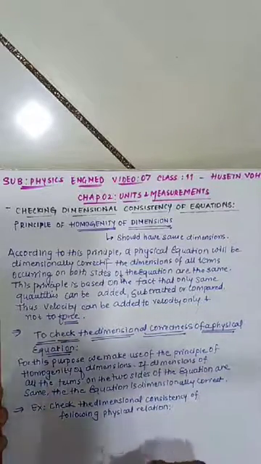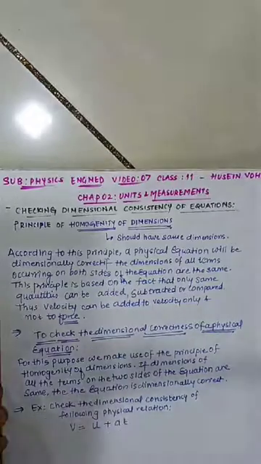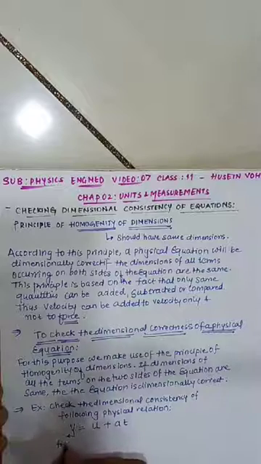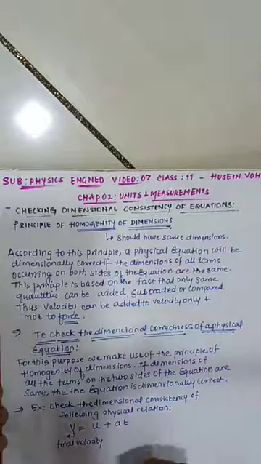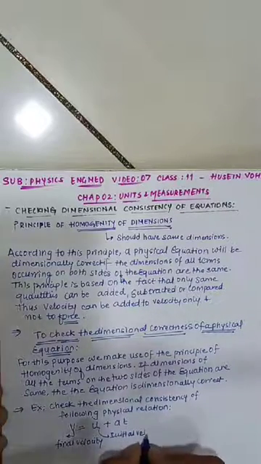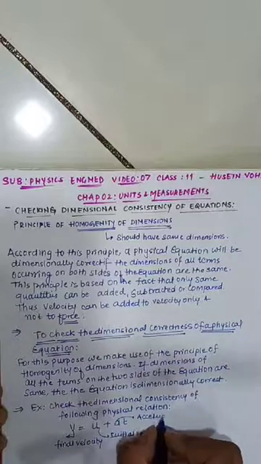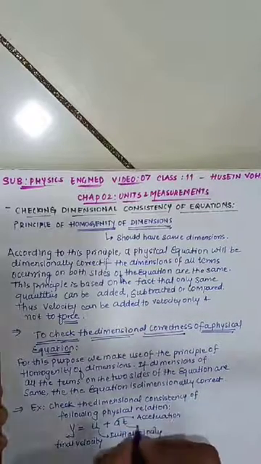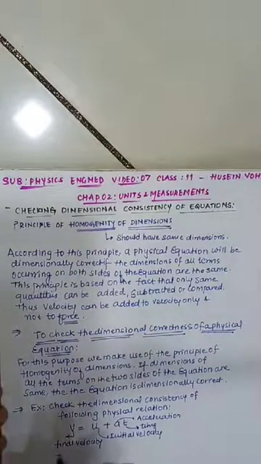Suppose I am giving you an equation that you have already studied in standard 9. v is equal to u plus at. Clear? Where v is what? Final velocity. Everybody knows. What is u? Initial velocity. What is a? Acceleration. What is t? Time. Clear? So now let us take individual quantities.